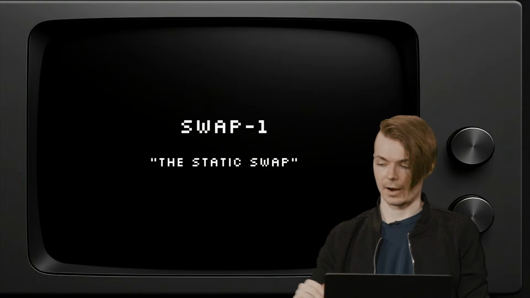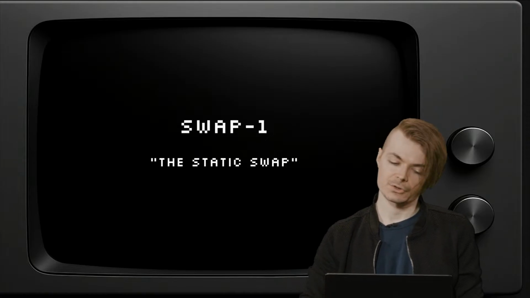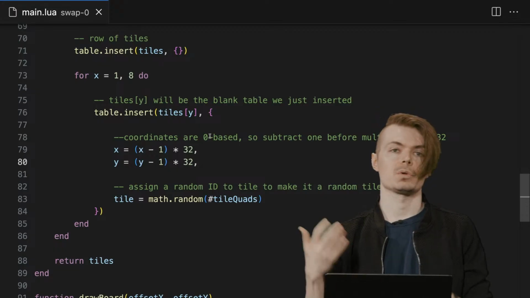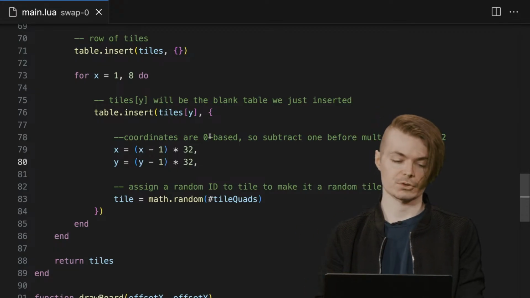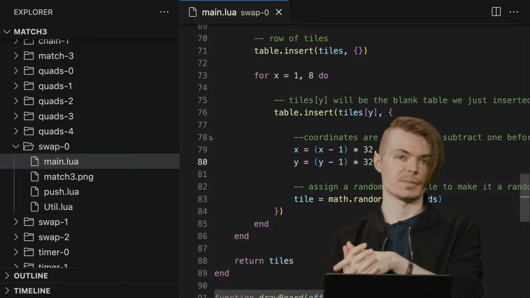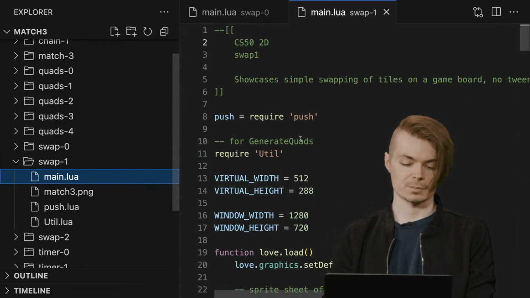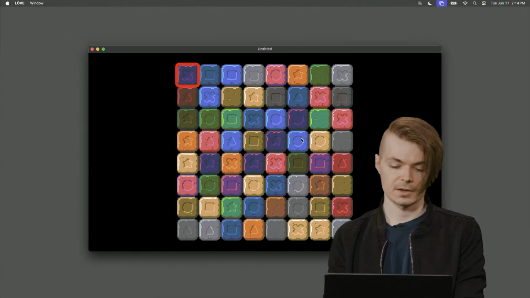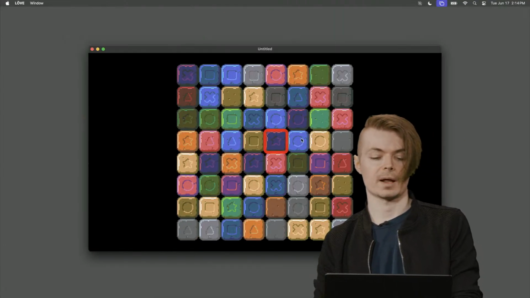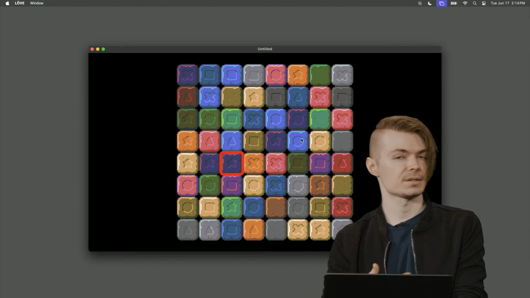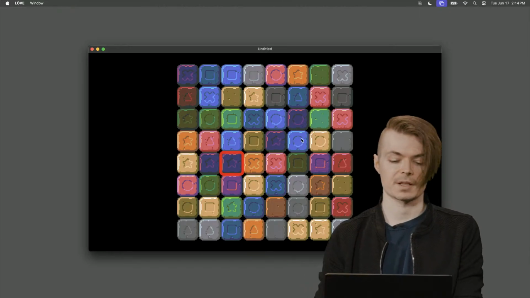Let's go to swap 1 now, and here we're just going to illustrate a swap that doesn't have much of a visual element going for it, but illustrates what it means to swap the tiles. I'm going to go ahead and open up swap 1. It's not going to be smooth, not animated, not fancy, but I can move this cursor around, and if I want to move, for example, this tile here, I can just do it. And it's instant. Depending on your preferences, maybe that's OK.